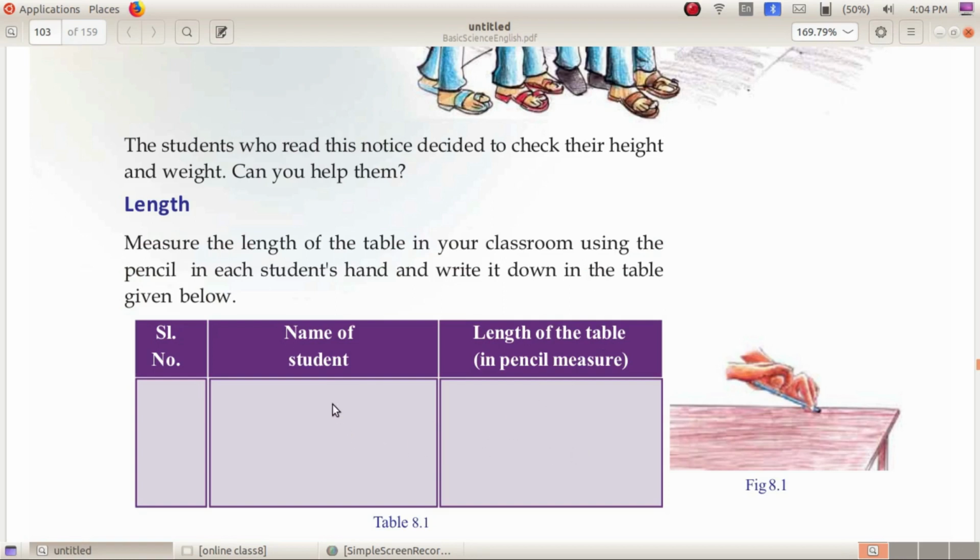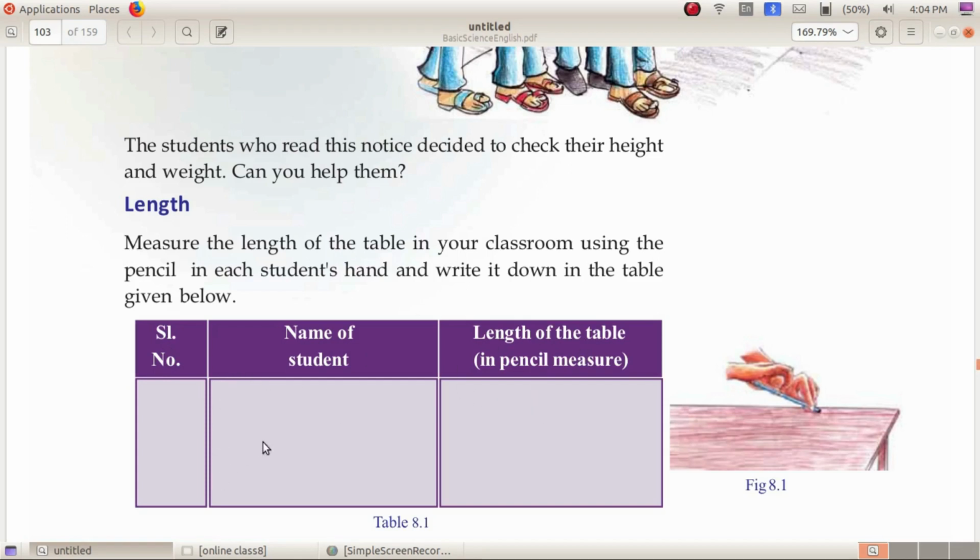Now you can write here the serial number, name of student, length of the table. Since we are in this lockdown period, we cannot fill this in the classroom, so you can write this with different pencils of your own.